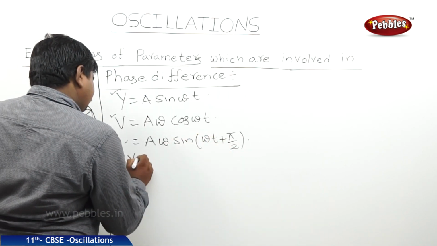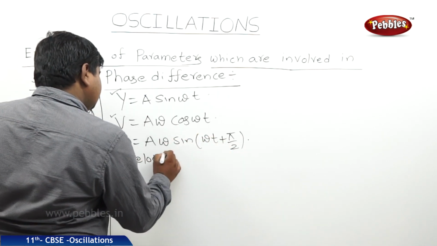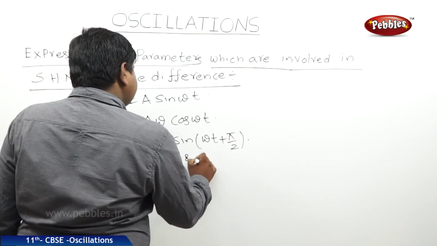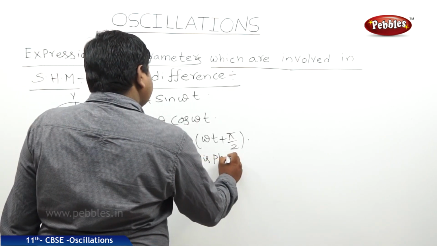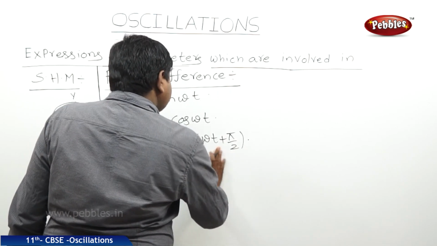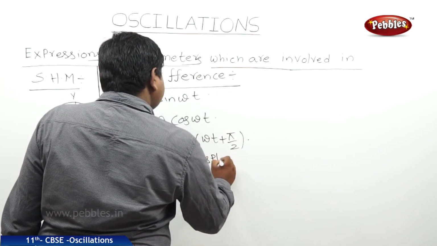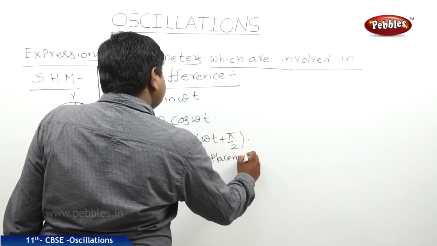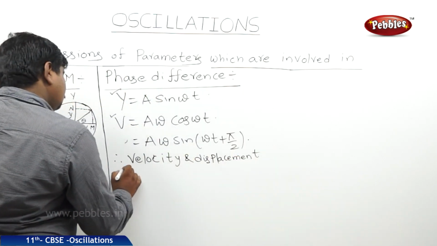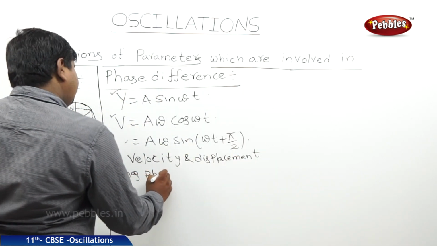That means velocity and displacement have phase difference pi by 2.